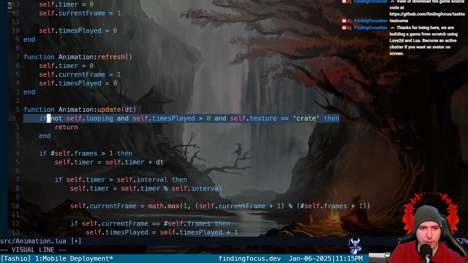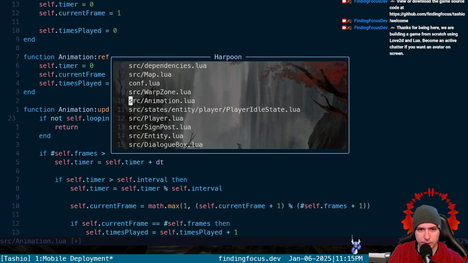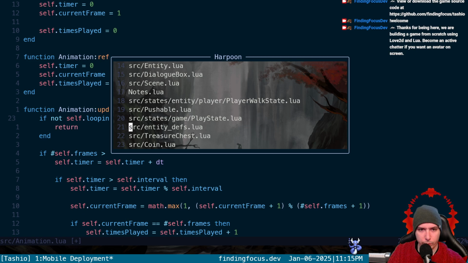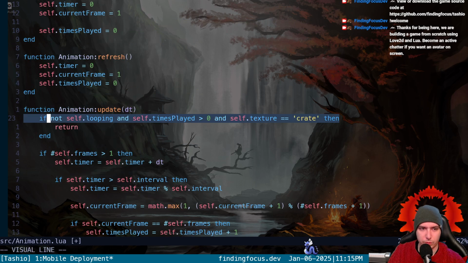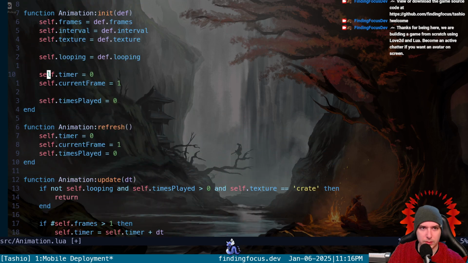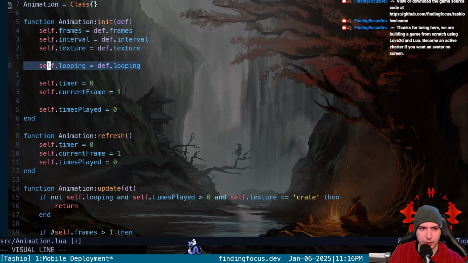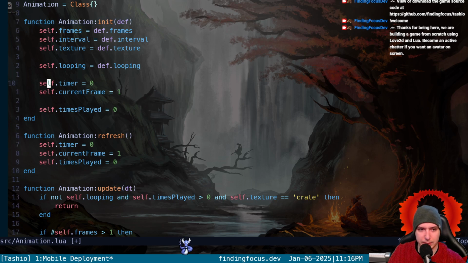And what I don't get is in our entity defs here, we do define things like walk down and whatnot as looping. So we should never break here because this is only if we're not looping. Oh, but it's self-looping. See, self-looping we pull from the animation definition, not necessarily the entity definition.